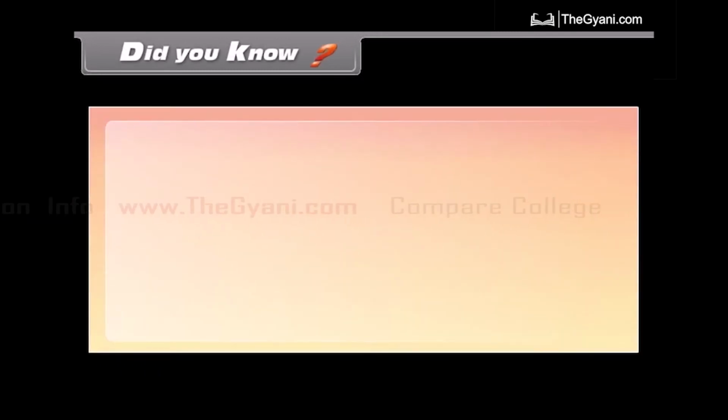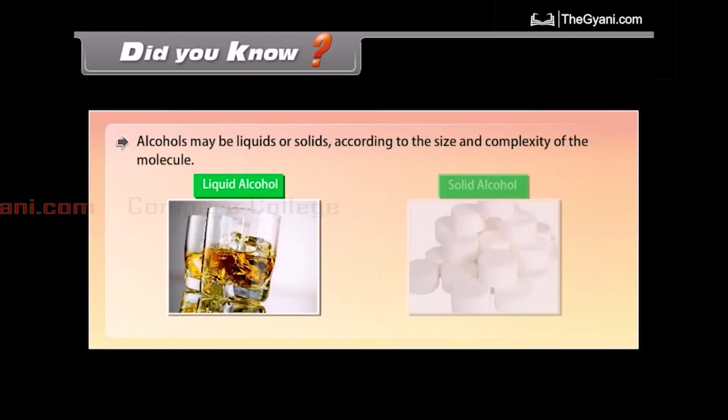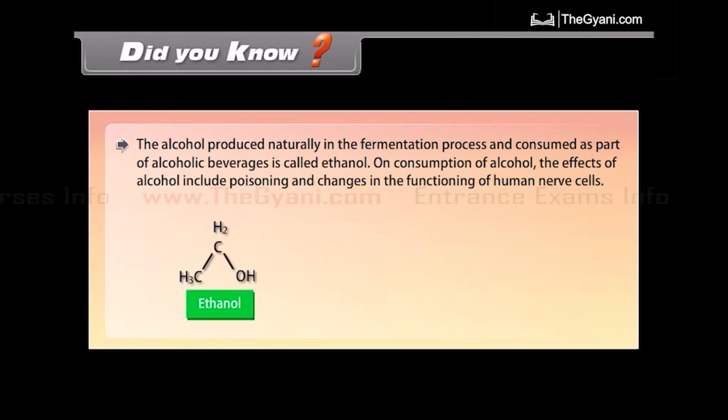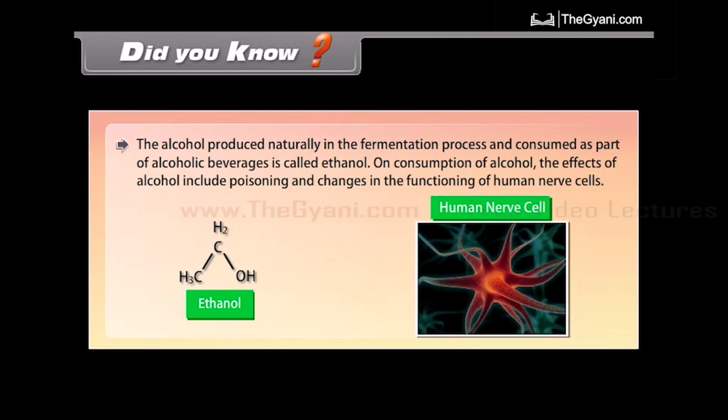Did you know? Alcohols may be liquids or solids according to the size and complexity of the molecule. The alcohol produced naturally in the fermentation process and consumed as part of alcoholic beverages is called ethanol. On consumption, the effects of alcohol include poisoning and changes in the functioning of human nerve cells.